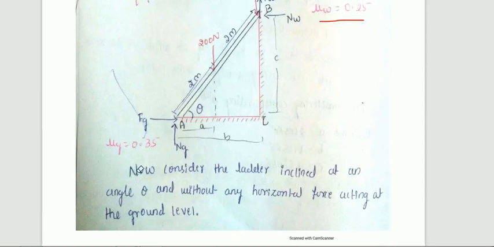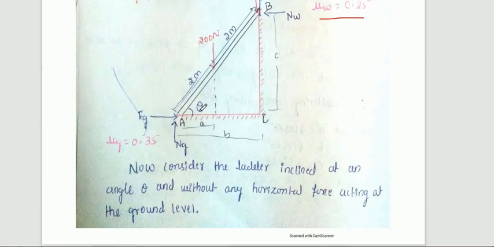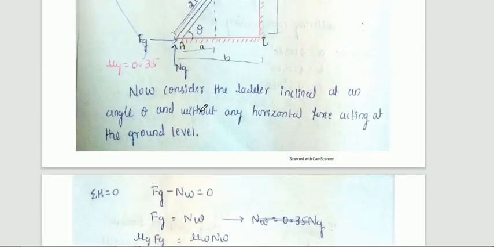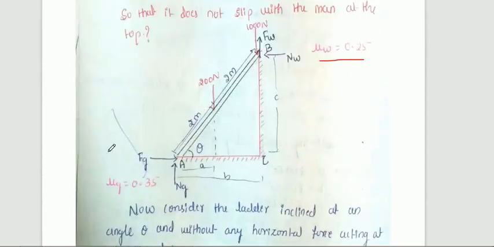So now consider the ladder which is inclined with theta. That theta only you need to find out here, without any horizontal force acting on the ground. So we have not shown any P value here. Similarly you have to apply summation of horizontal force 0 and vertical force 0.